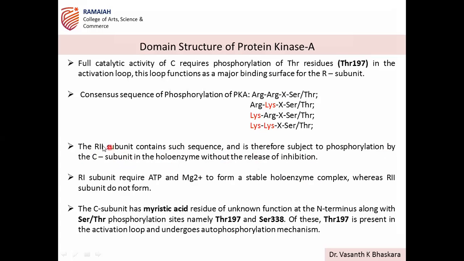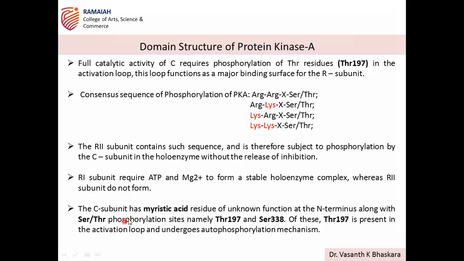So phosphorylation, even R2 is having it, and the catalytic subunit is responsible for autophosphorylation of protein kinase A. Then the R1 subunit has the binding sites for ATP and Mg2+. So these two form the stable holoenzyme complex, whereas R2 subunit does not. So here R1 has the ATP Mg2+ binding site, the R2 subdomain has phosphorylation sites, and the C subunit has myristic acid residues of unknown function at the N terminus, along with serine threonine phosphorylation sites.